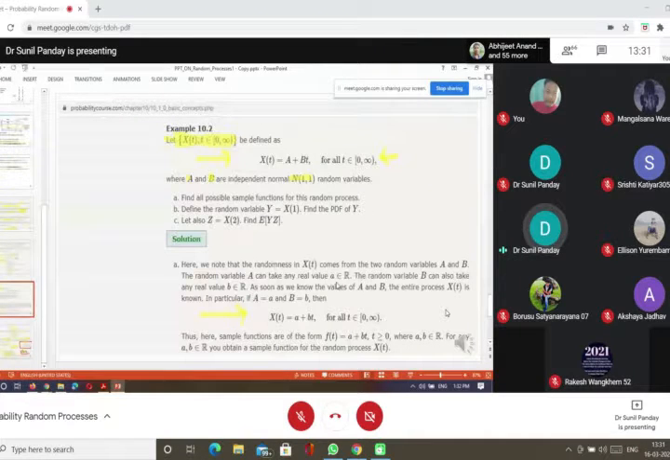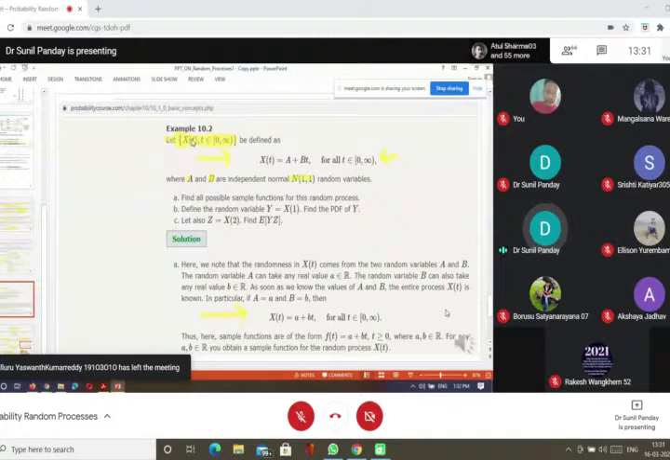Now we have another example. Here it is a continuous time process, because we are taking Xt. This is the general terminology you can keep in mind: when I talk about Xt, it means continuous, and when I write Xn, it means a discrete time random process. Xt means continuous time random process.